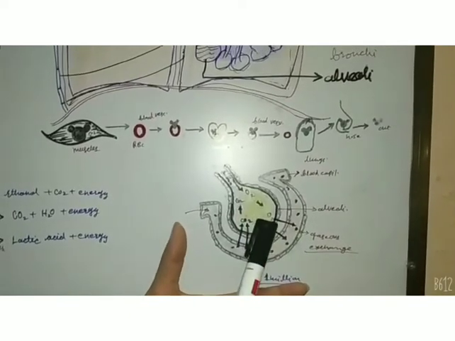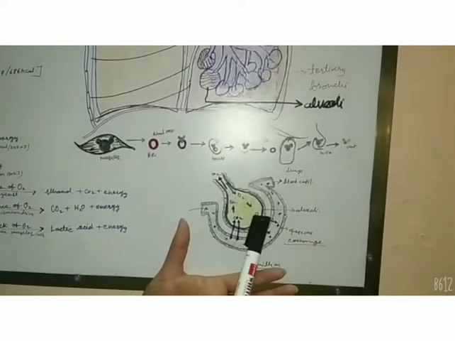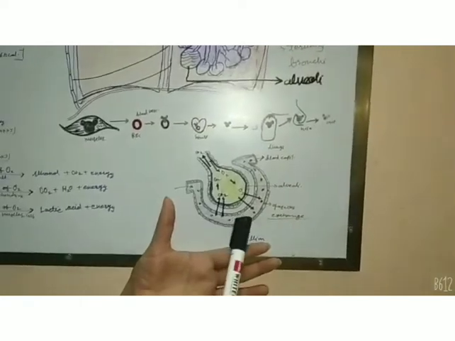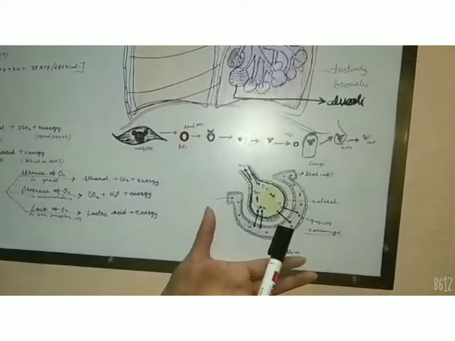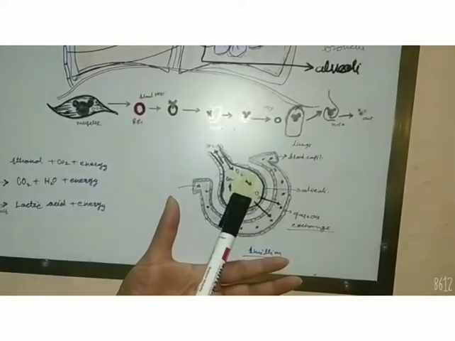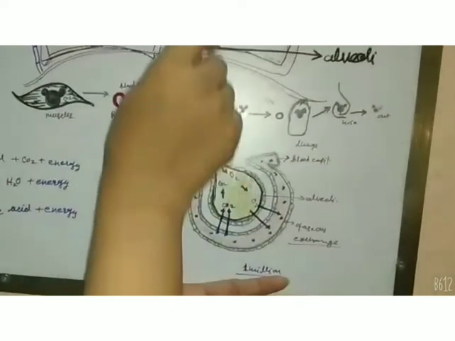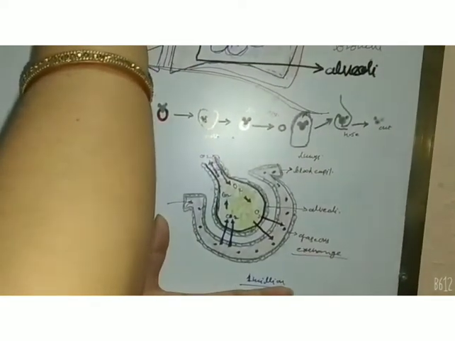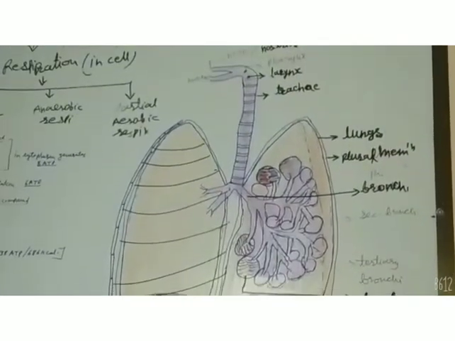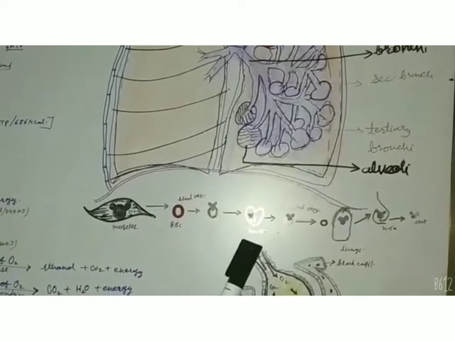an enlarged image of the alveoli in which the inhaled oxygen comes and diffuses into the blood capillaries, and simultaneously from the blood capillaries the carbon dioxide diffuses into the alveoli. This carbon dioxide is eliminated out from the windpipe. So this is the way through which respiration takes place. Means only gaseous exchange takes place.